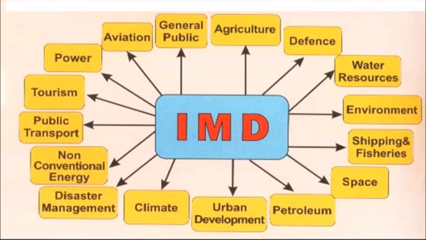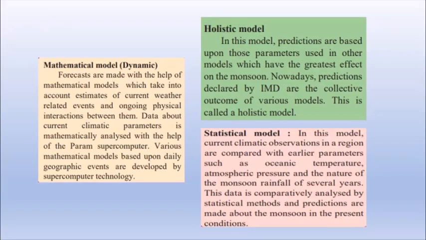If it rains a lot and weather forecasting is done, then the information can be given to the public that they don't have to go out and they need to take care of themselves. So the Indian Meteorological Department is very important for us. Now there are various models which are used to predict the monsoon and the climate changes that are going to take place. These models include the mathematical model, holistic model, statistical model, etc.